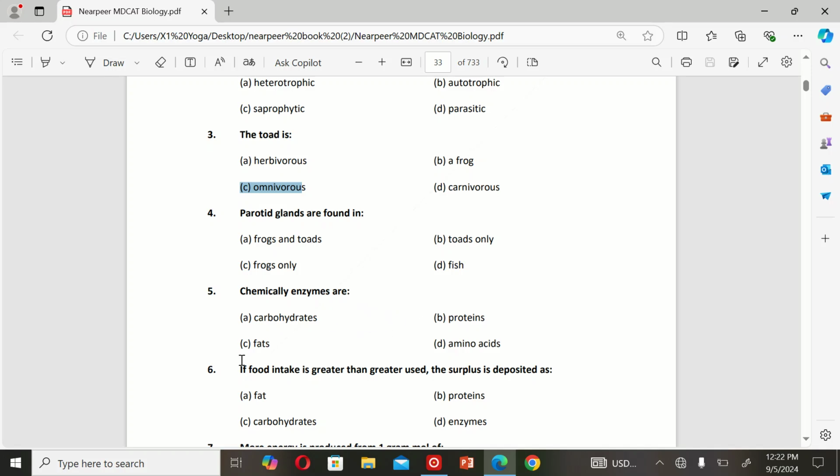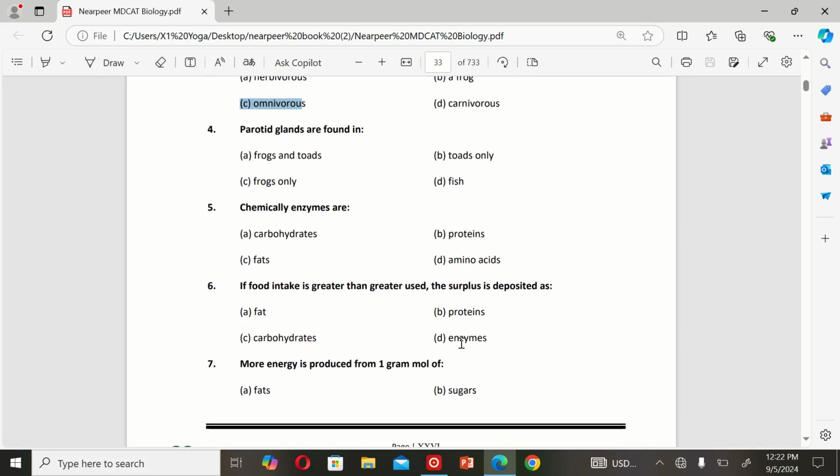The next MCQ is: chemically enzymes are A. Carbohydrates, B. Proteins, C. Fats, and D. Amino acids. So the correct option is B. Proteins.